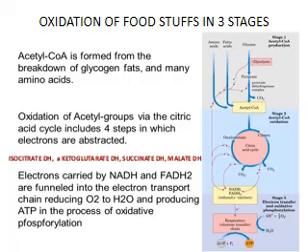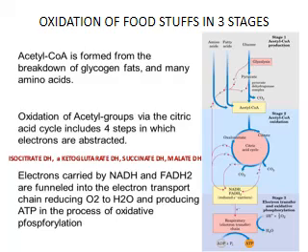Acetyl-CoA will now enter the citric acid cycle, and there are 4 steps in which the electrons are removed. One is the step with isocitrate dehydrogenase, second alpha ketoglutarate dehydrogenase, third succinate dehydrogenase, and fourth malate dehydrogenase.